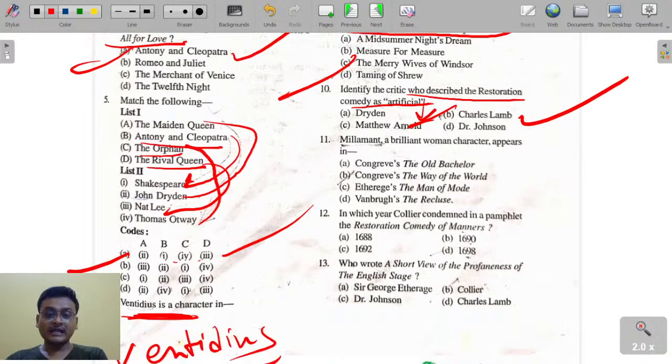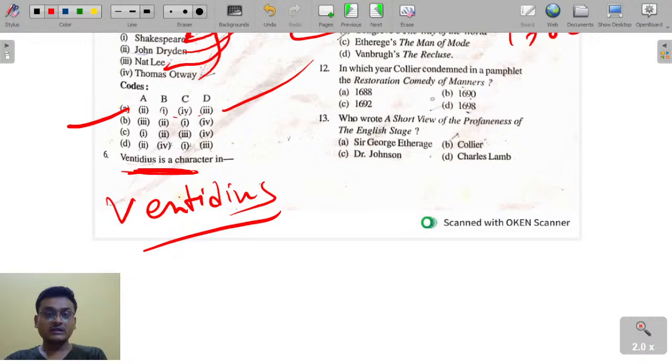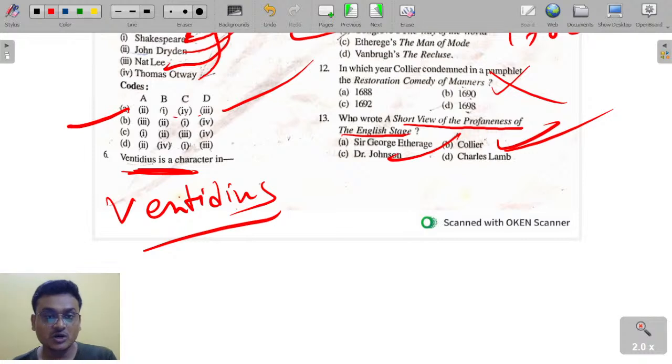Millamant, a brilliant woman character, appears in Congreve's The Way of the World, Mirabel and Millamant. It was published in 1700. In which year did Collier condemn the stage? Who wrote A Short View of the Immorality and Profaneness of the English Stage? It's Jeremy Collier. Next slide.